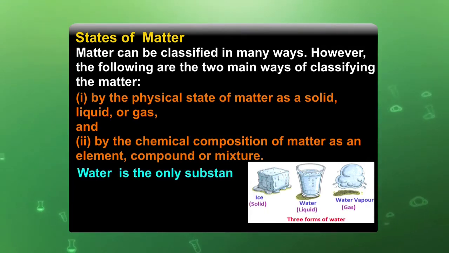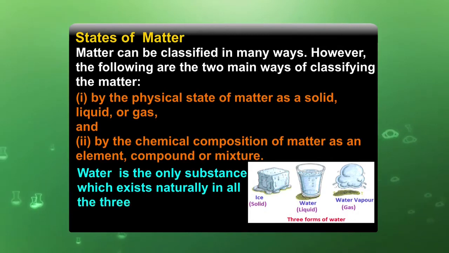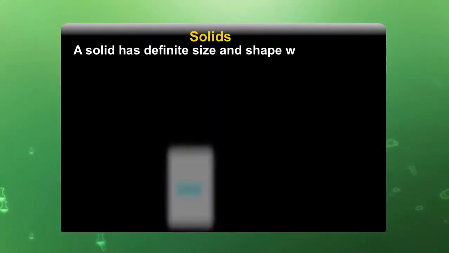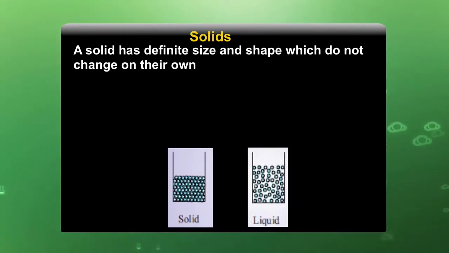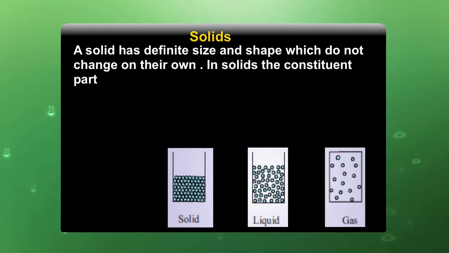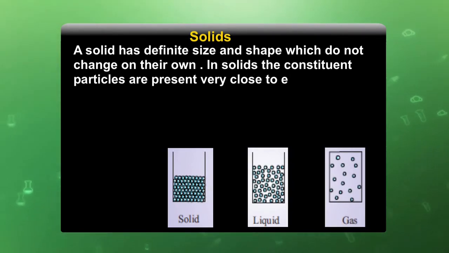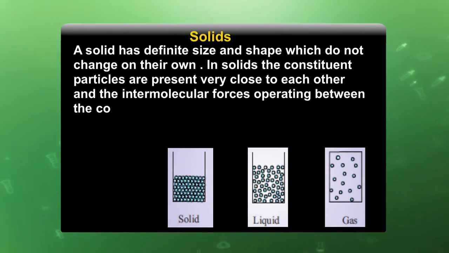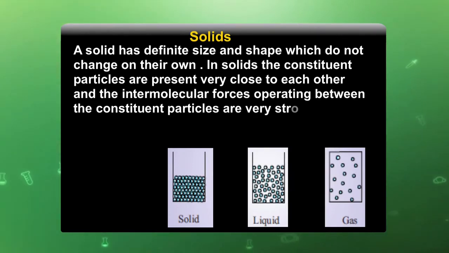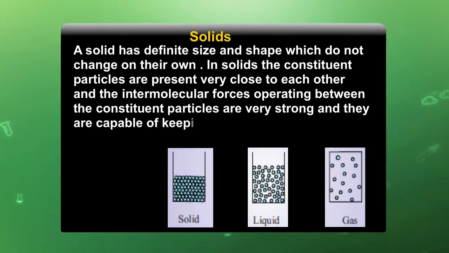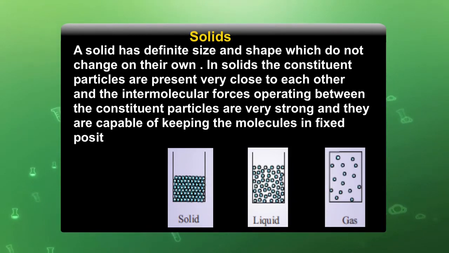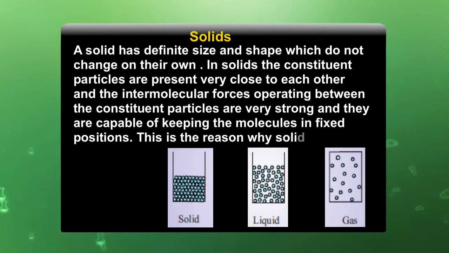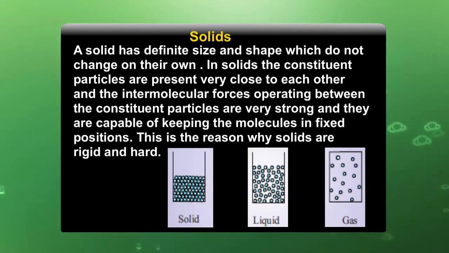Water is the only substance which exists naturally in all the three states as shown in the figure. Solids. A solid has definite size and shape which do not change on their own. Suppose we take a stone or a duster or a chalk, it will remain as such, there is no change of shape. In solids, the constituent particles are present very close to each other and the intermolecular forces operating between them are very strong, capable of keeping the molecules in fixed positions. This is the reason why a solid is rigid and hard.